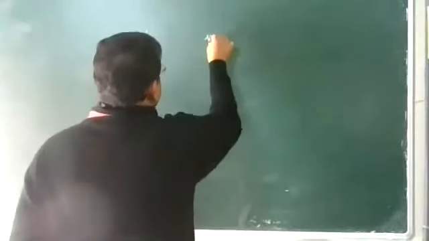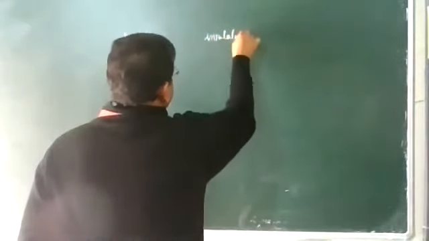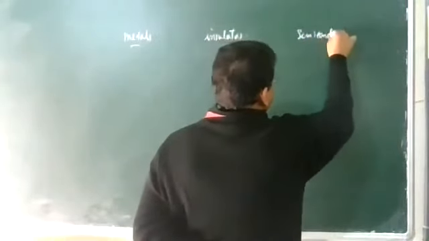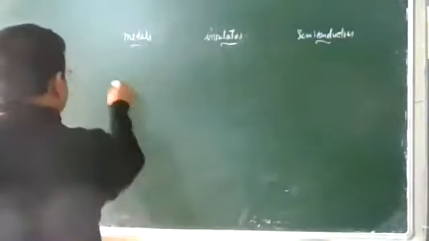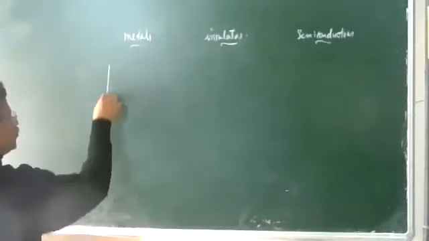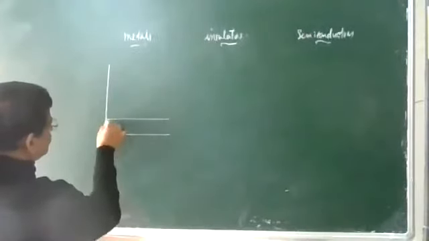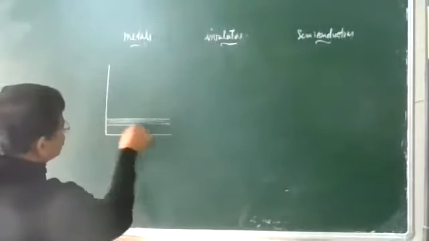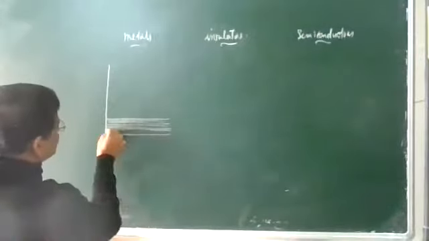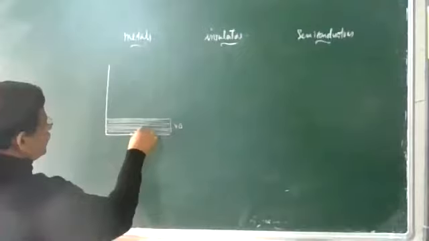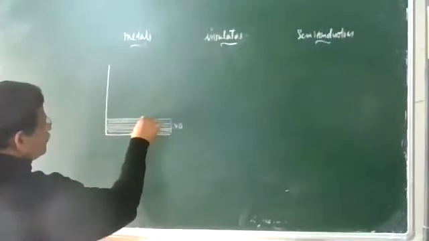Metals, insulators, semiconductors. So, the energy band diagram: we draw the valence band as a thin line. The valence band is completely filled, which means you have two dots in every energy level.